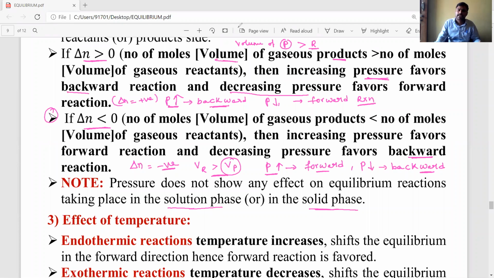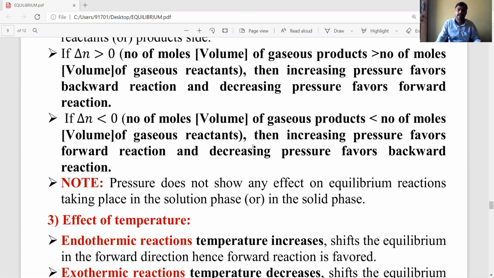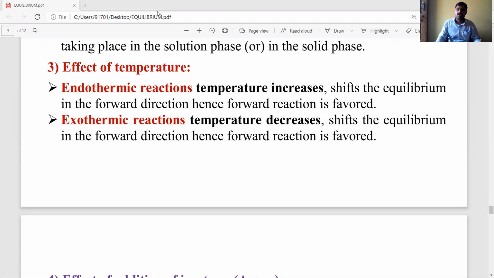Now the third factor is the temperature effect. Let's see the third factor, temperature effect. How is temperature affecting the equilibrium position? We know very well, dear students, the types of reactions. In reversible reactions, they may be either endothermic reactions or exothermic reactions. First one, endothermic reactions. What do endothermic reactions mean, dear students?